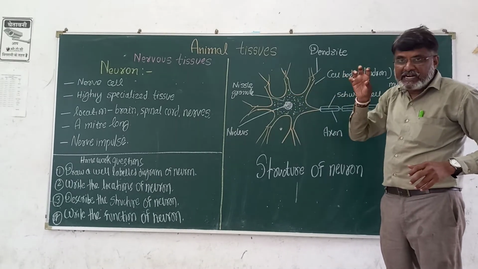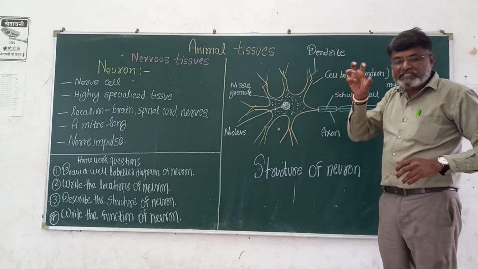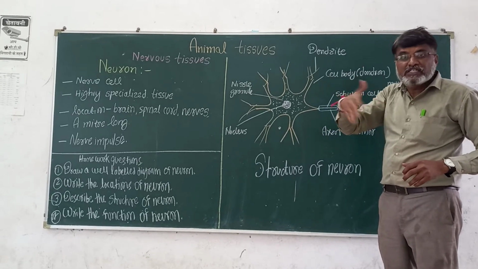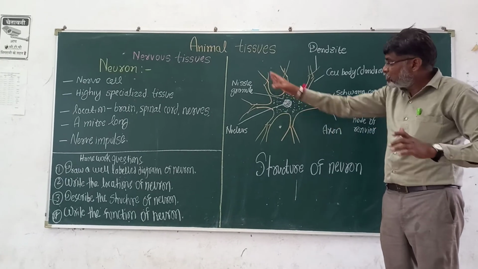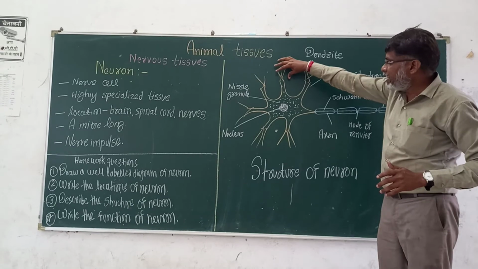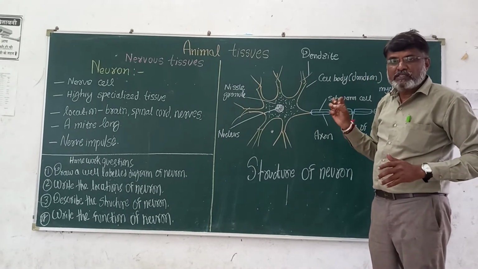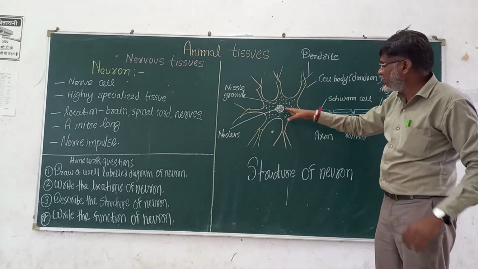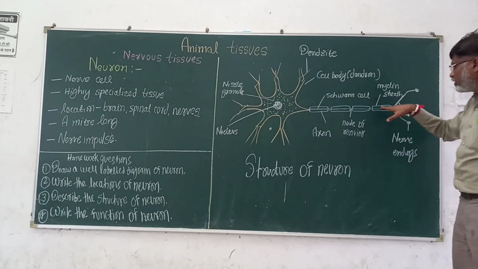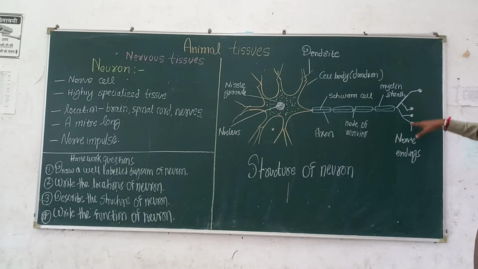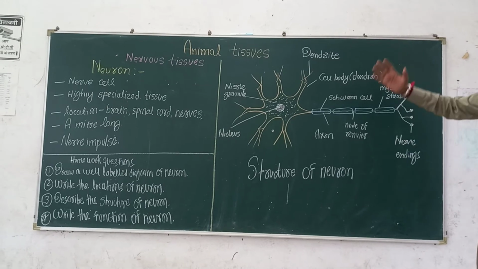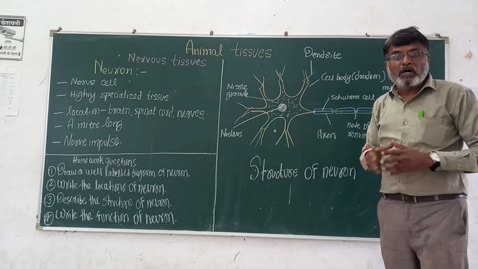The dendrite gets the sensation of pain, coldness or hotness, which we can call a stimulus, correct? The stimulus is converted into impulses by this neuron. Dendrites take the stimulus, convert it to impulses, and the impulses are transmitted from the dendrite to the dendron, then dendron to axon, then to the nerve ending synaptic knob, and then the next neuron. In this way, the functioning of the neuron takes place.